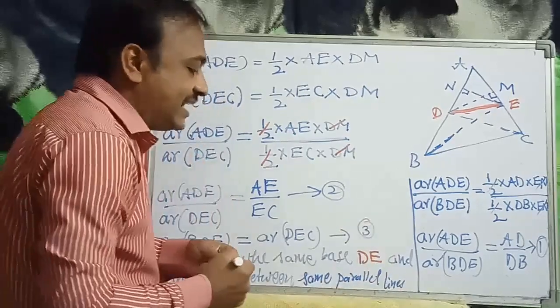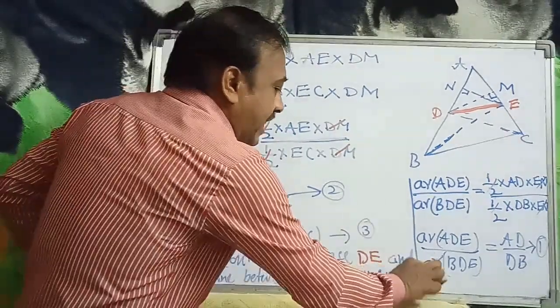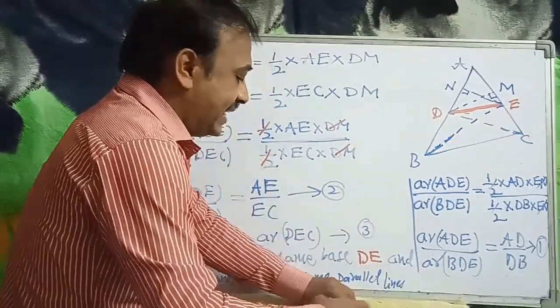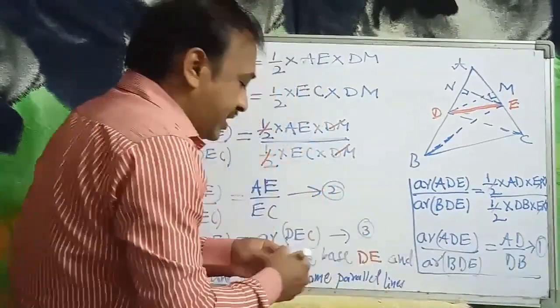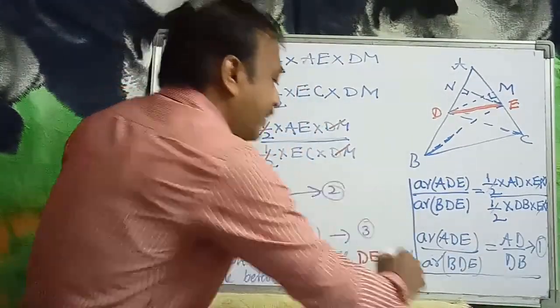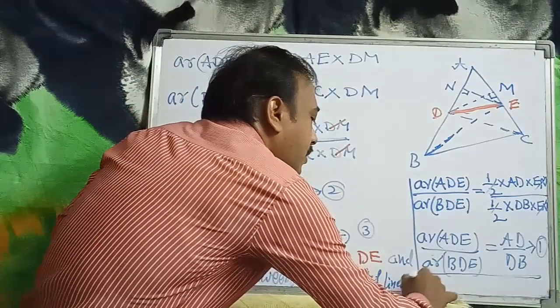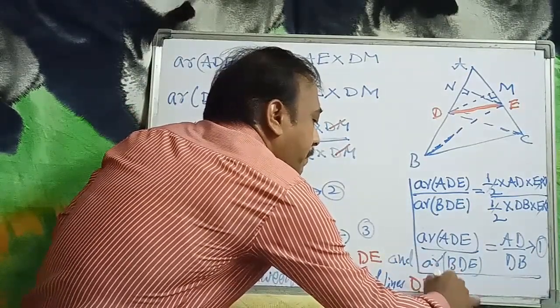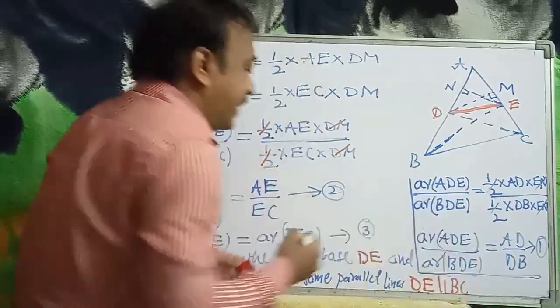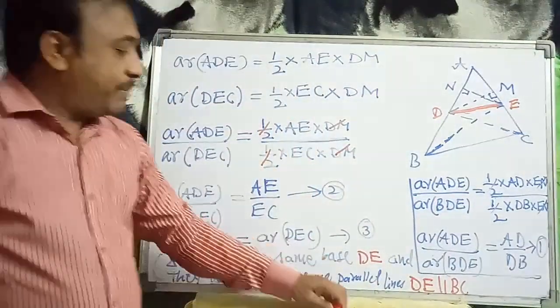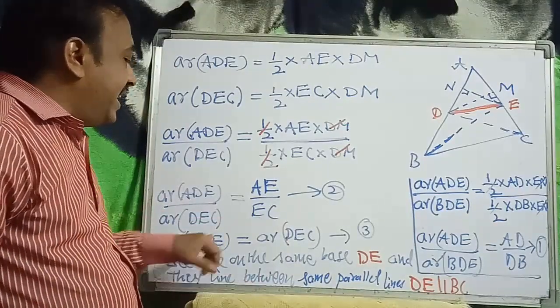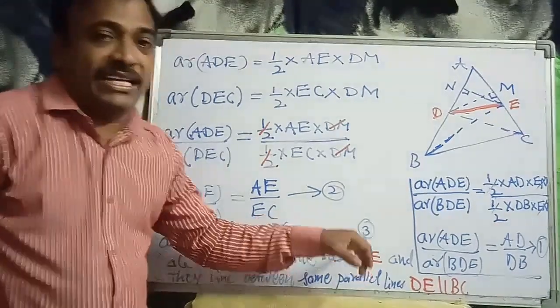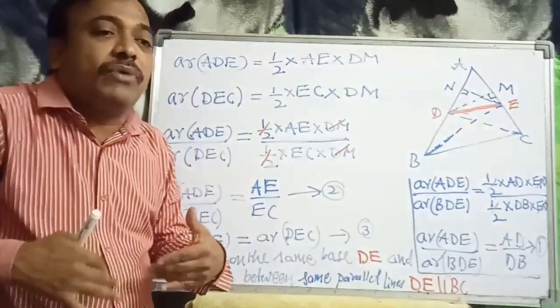What are the parallel lines here? DE is parallel to BC. So area of BDE is equal to area of DEC, that is equation 3. Why are the areas equal?